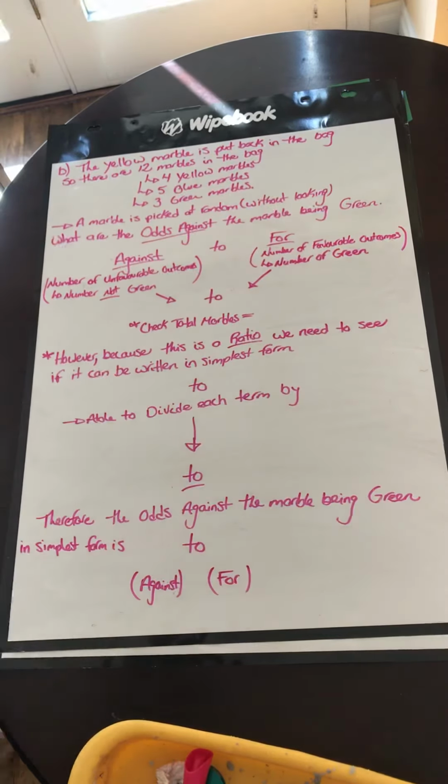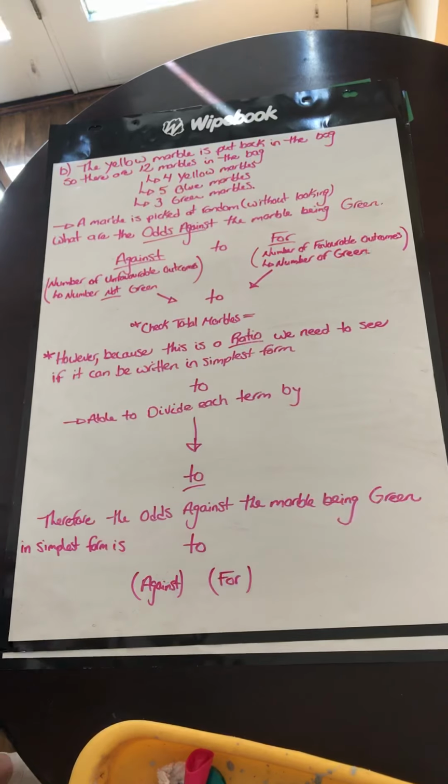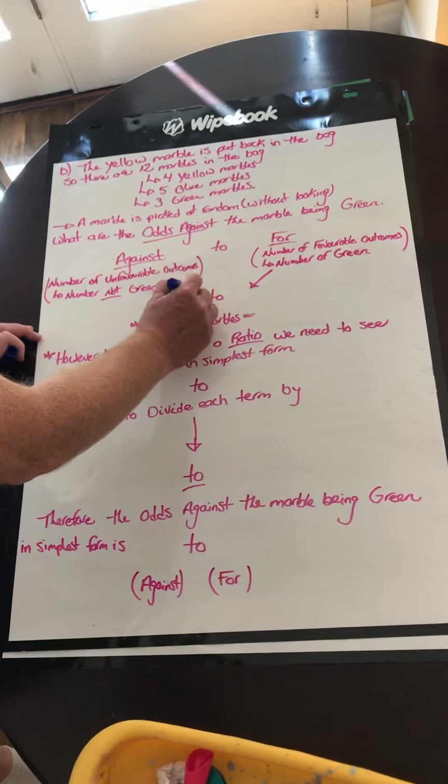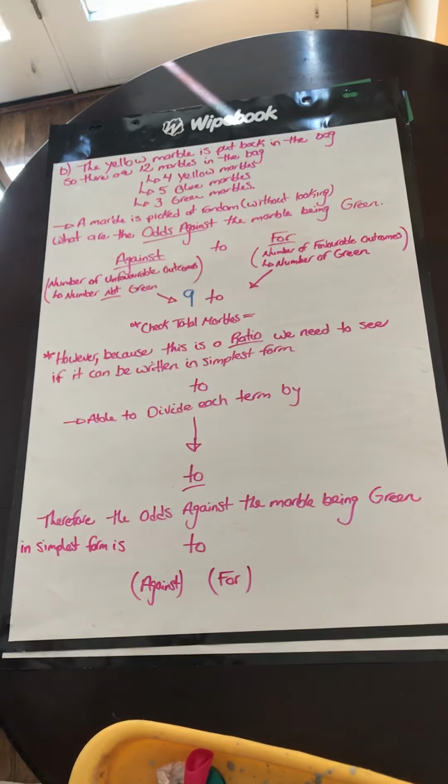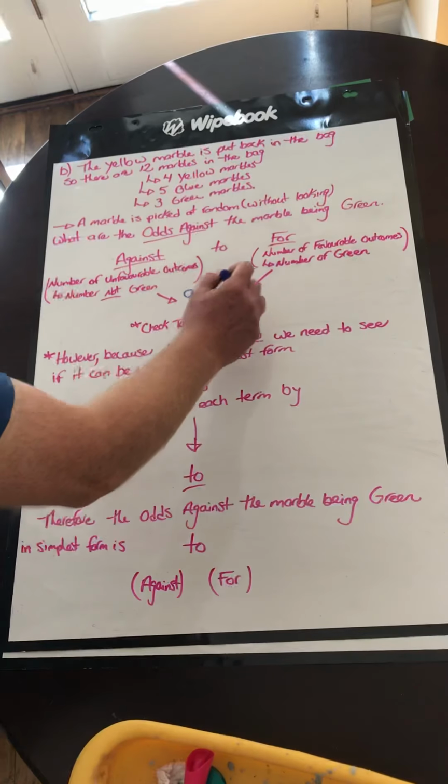Again, when we're looking at odds against, against has to come first. Against is the number of unfavorable outcomes, the number that are not green. We have 5 blue and 4 yellow, so that is 9. And then for, the number of favorable outcomes, the number of green, is 3.